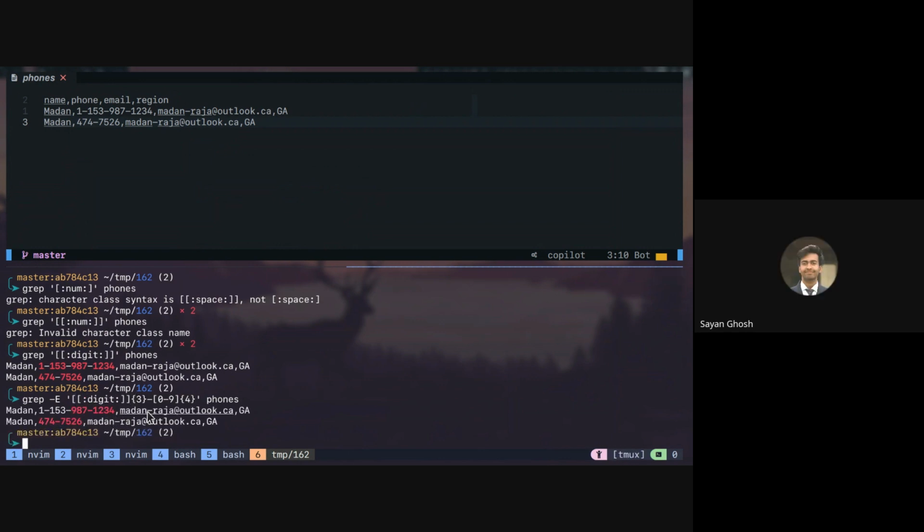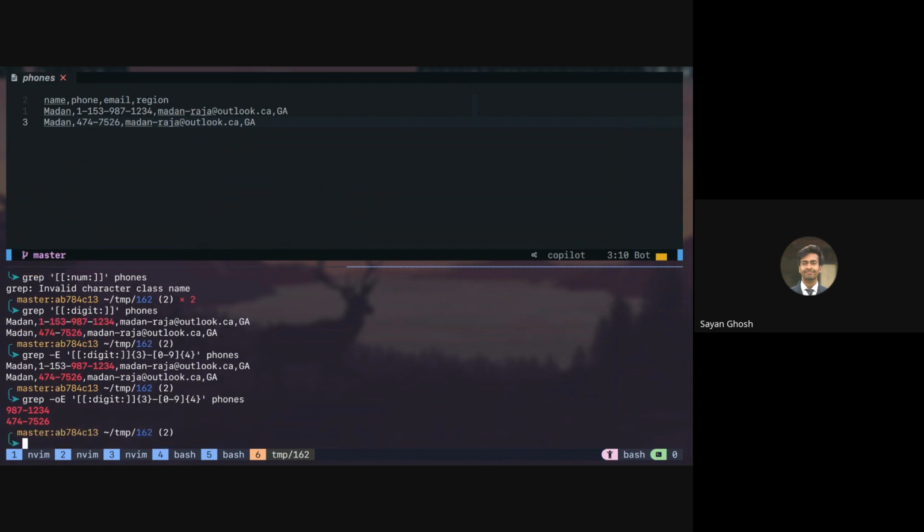OE. Yeah, and now if I use O, we will only get what is matched. So we basically want to have both the regexes, one for this kind of numbers, which has 3 digits and 4 digits, and one for this, which has more. We'll group it and use OR. Yeah. So what you can do, because the last part is same, right? So 3, 4, you can just put it at the front.